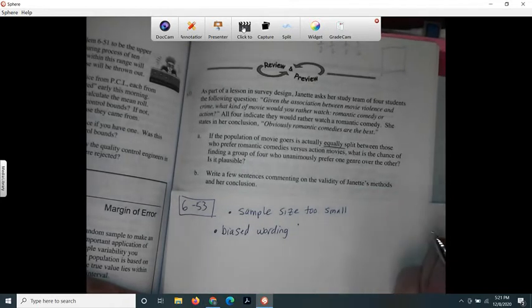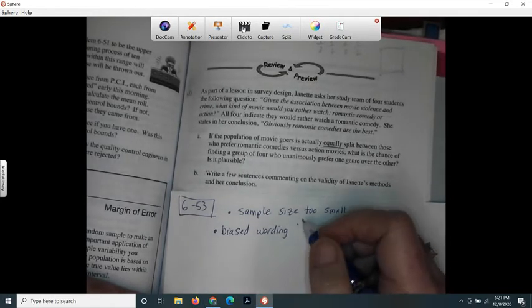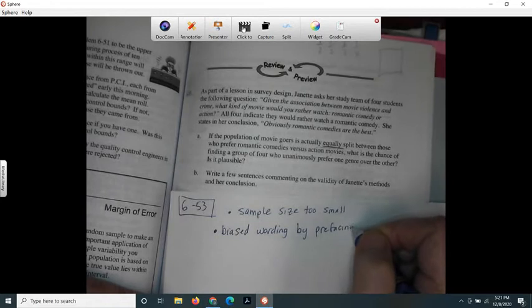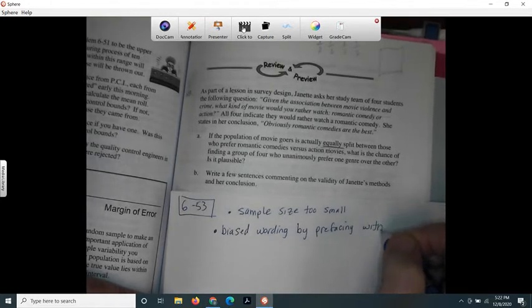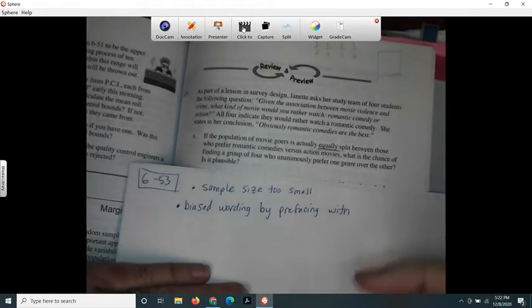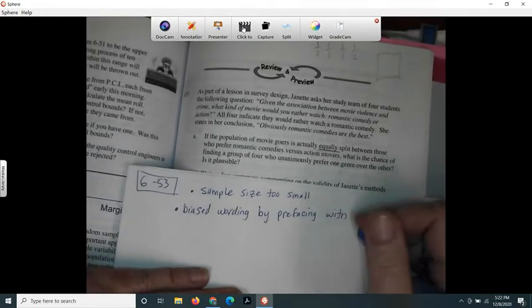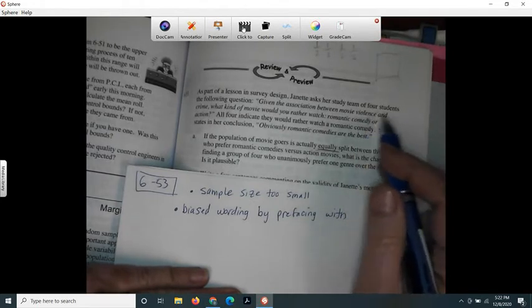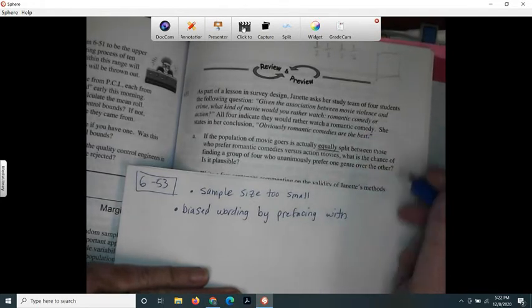By prefacing, she prefaced her question with this talking about crime and violence.